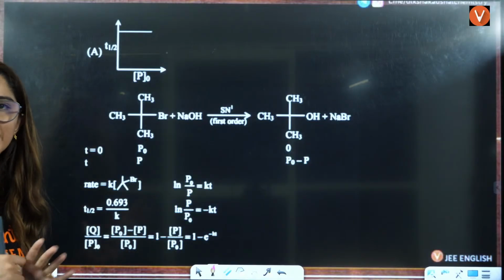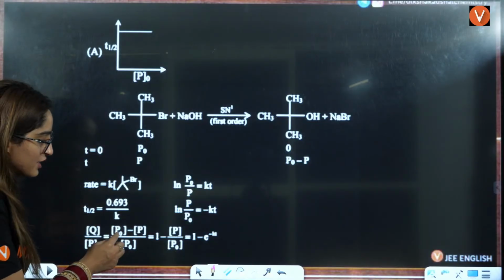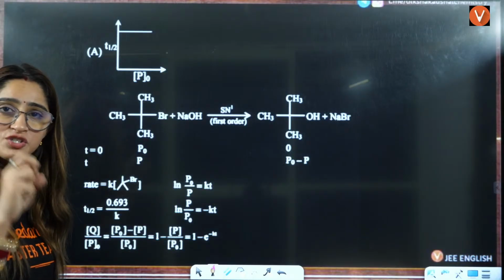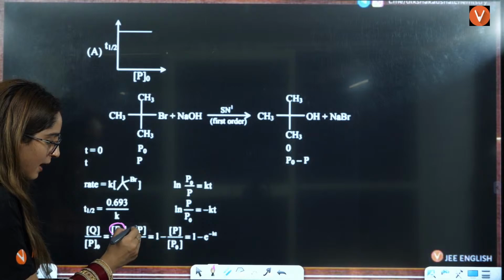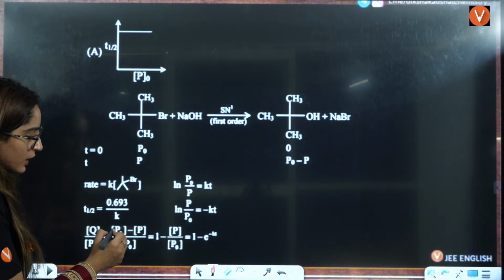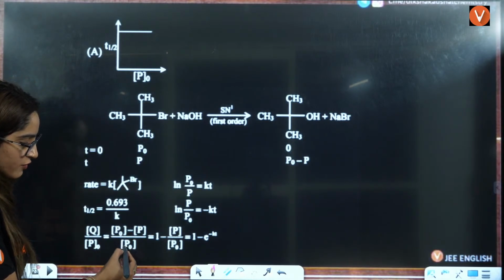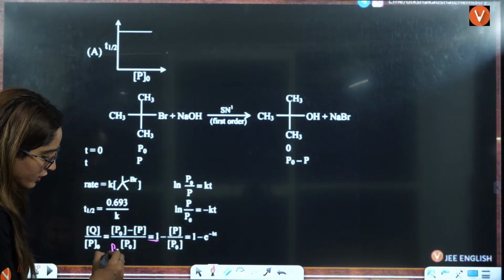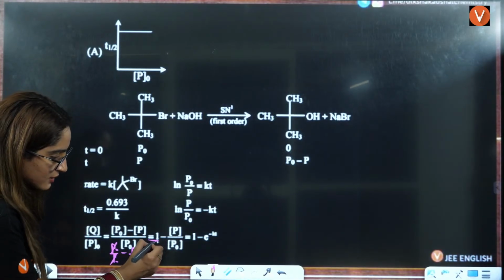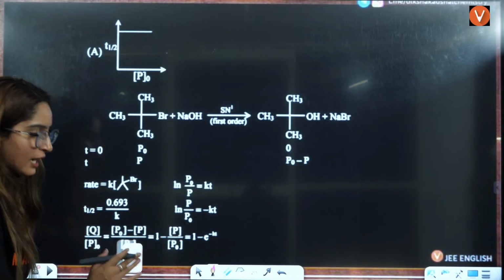Q is what? The final concentration. That is initial minus final. That is the concentration that you are left with, right? So that is initial minus P, right? We know that P naught divided by P naught will be 1. Basically it is P naught divided by P naught minus P by P naught. This will be cancelled. That is 1 minus P by P naught that you have.